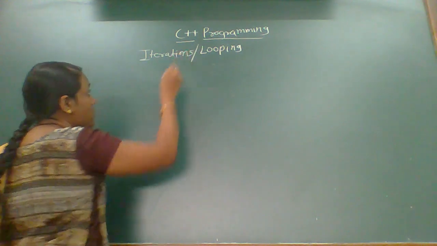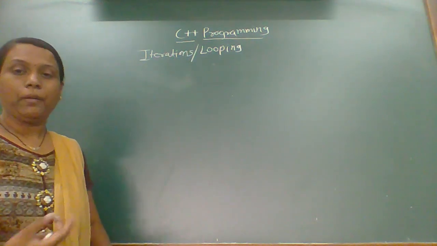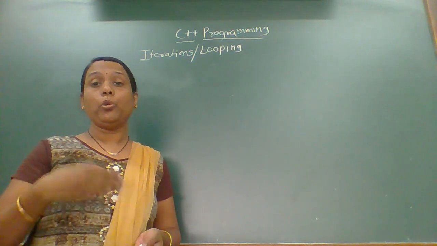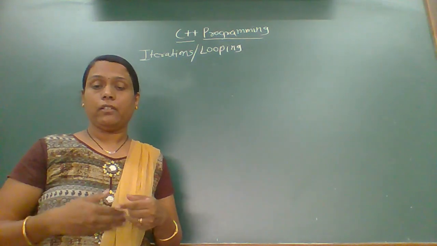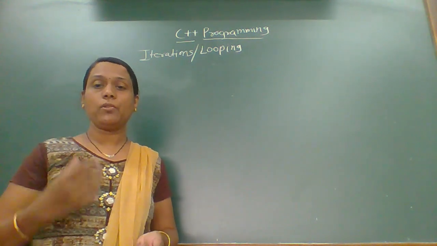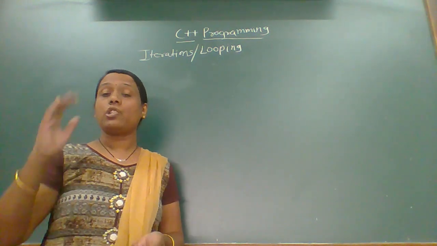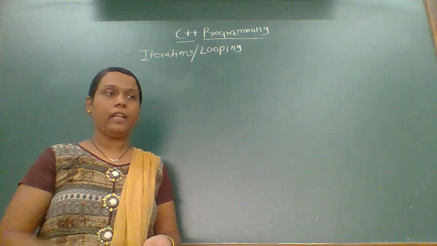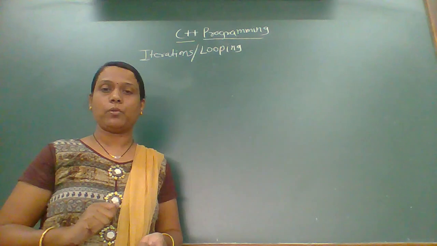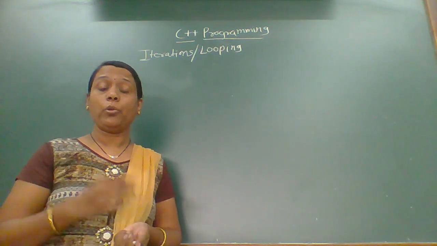As the name suggests, iterations or the looping means what? That one particular thing is going to do the same thing repeatedly. Okay, repetitively it is going to perform. Suppose I want to arrange the chairs in a classroom. Okay, suppose there are 25 chairs that I want to arrange in a classroom. What procedure do I want to do?